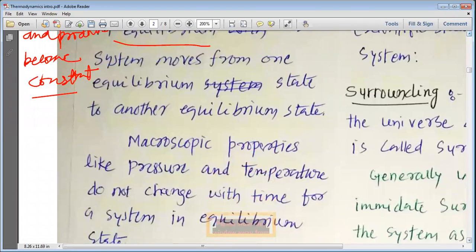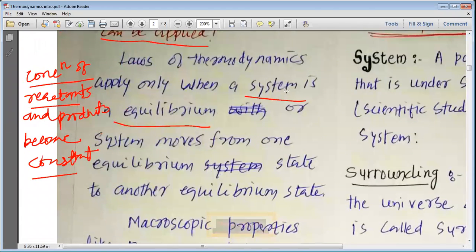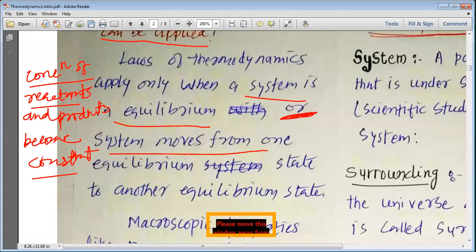These are very important points, my dear students, that you should know: the laws of thermodynamics can be applied only when a system is at equilibrium, or when a system moves from one equilibrium state to another equilibrium state.